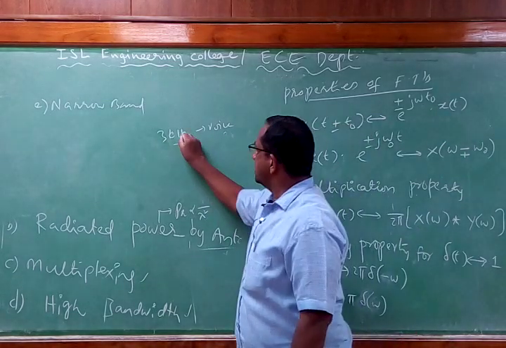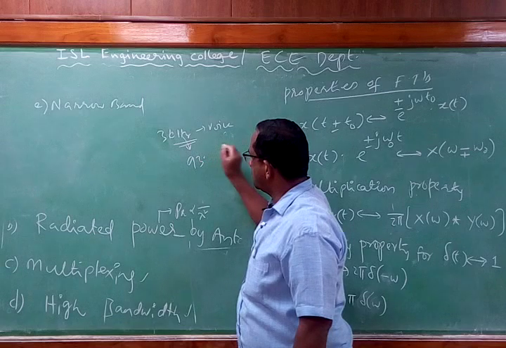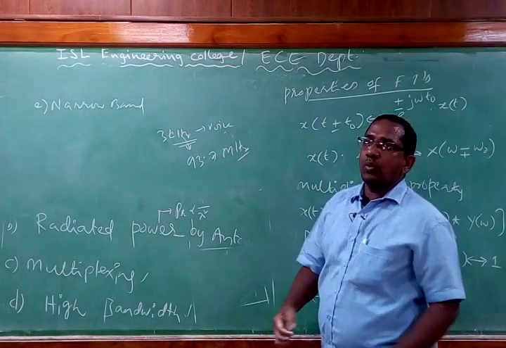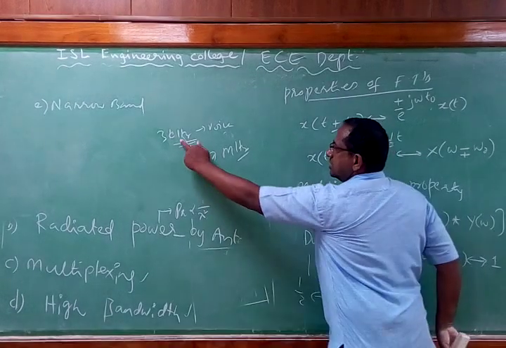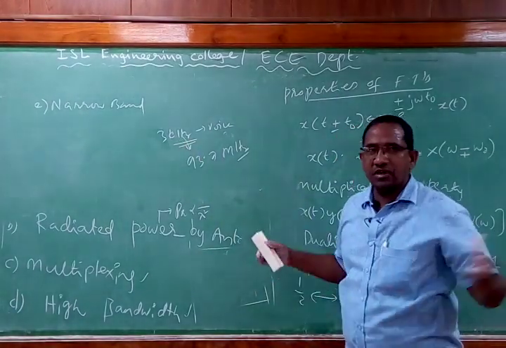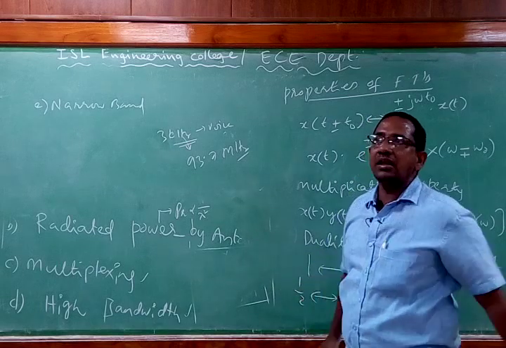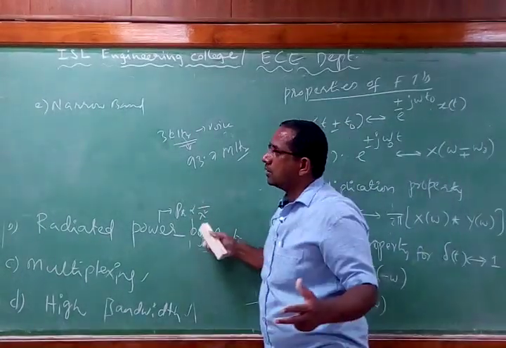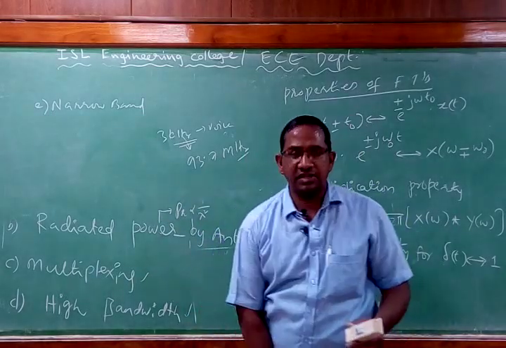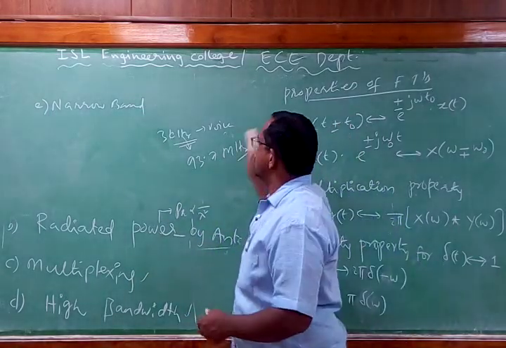Say I am transmitting this signal at a frequency of 93.7 megahertz. What is the portion of this in that range? It is a very small portion. That means we are simply narrowing the signal. By employing this narrow bandwidth mechanism, we fulfill the need of transmitting the signal to longer distances.